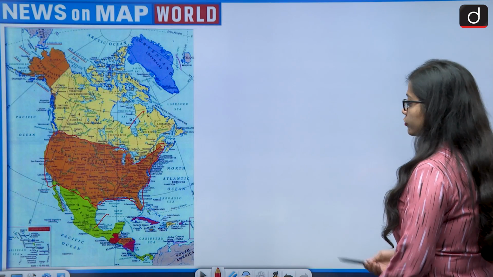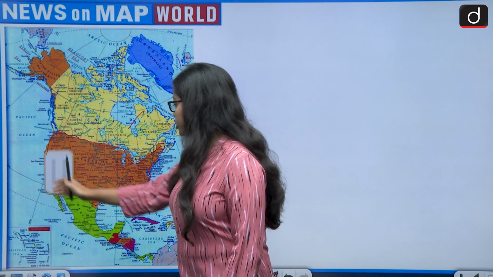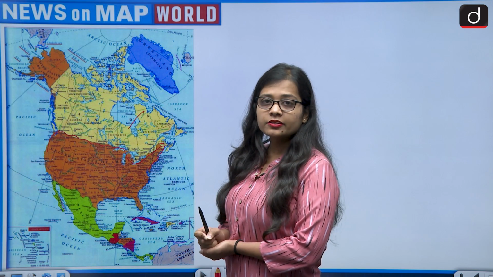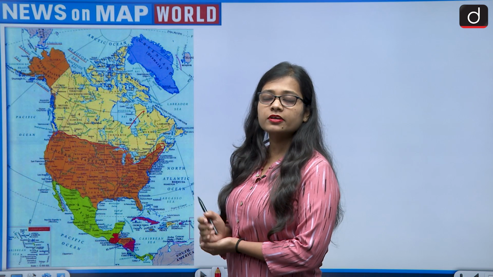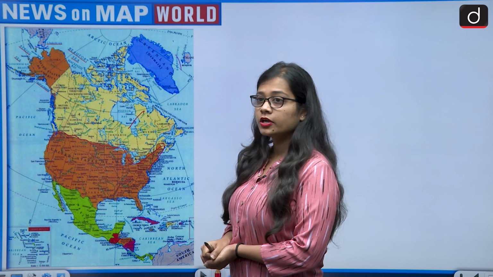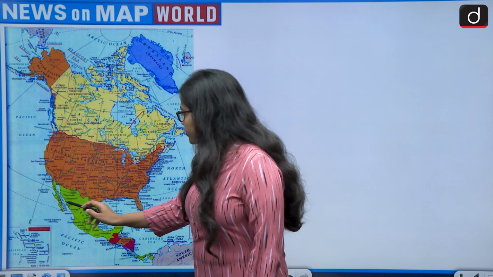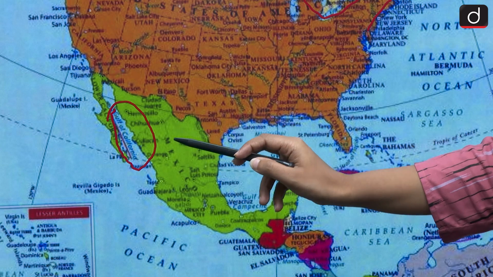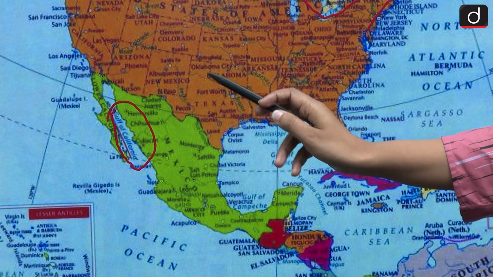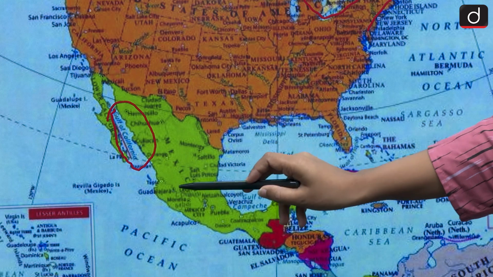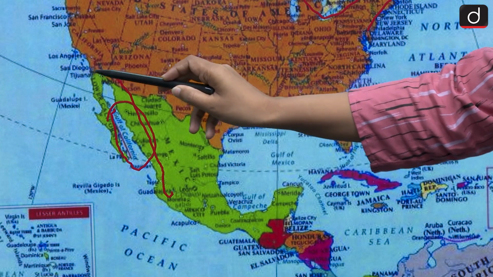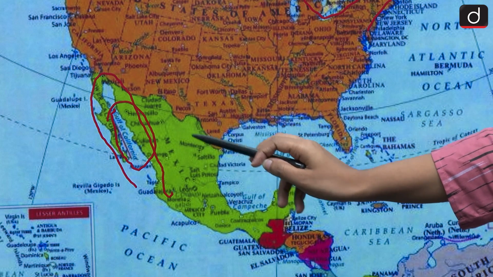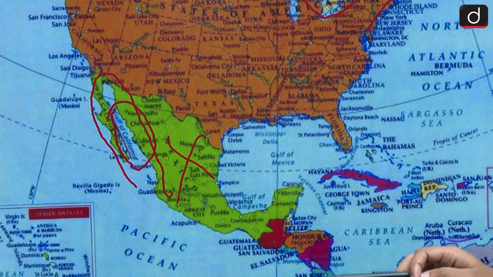Then one more water body which is left is the most interesting one. After hearing the name California, there are many people who would say that yes, the Gulf of California is sharing a border with the US. But if we zoom out on the map, then the Gulf of California is not sharing its border with the US, it is sharing its border with Mexico. The Gulf of California is sharing a border with Mexico, it does not share a border with the US.